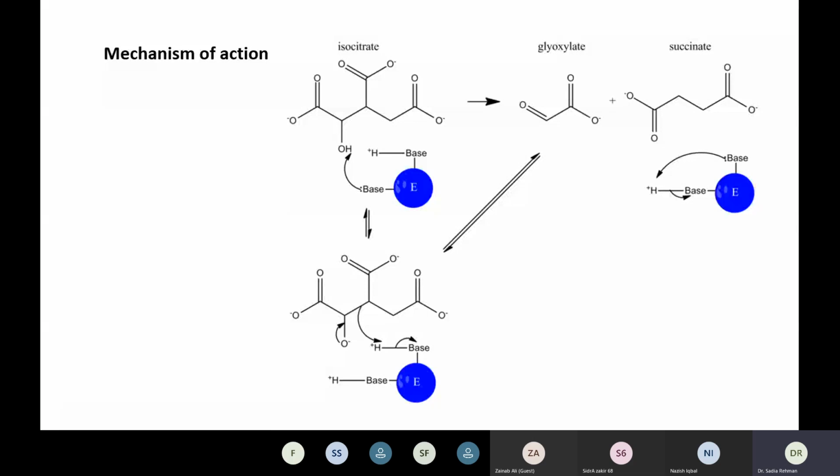So it happens like this. Now then, another very important enzyme is isocitrate dehydrogenase. Actually, these two enzymes, isocitrate lyase and isocitrate dehydrogenase, are involved in the citric acid cycle. We will talk about how the cycle proceeds. So these two enzymes are involved in this cycle. Isocitrate dehydrogenase is an enzyme that catalyzes the oxidative decarboxylation of isocitrate, producing alpha ketoglutarate and CO2.